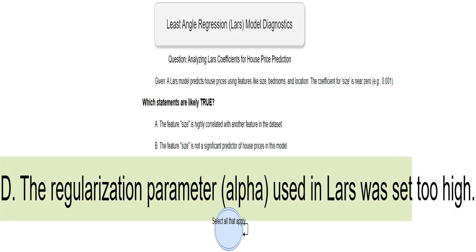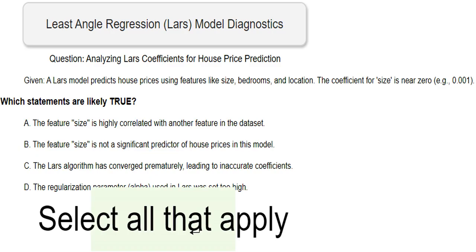The alpha parameter controls how much the model shrinks the coefficients towards zero. A high alpha can punish large coefficients, causing the coefficient for size to be close to zero. We are penalizing model complexity. This is a form of regularization that helps prevent overfitting. This is the instruction. You need to pick all the options that seem to be valid based on your understanding